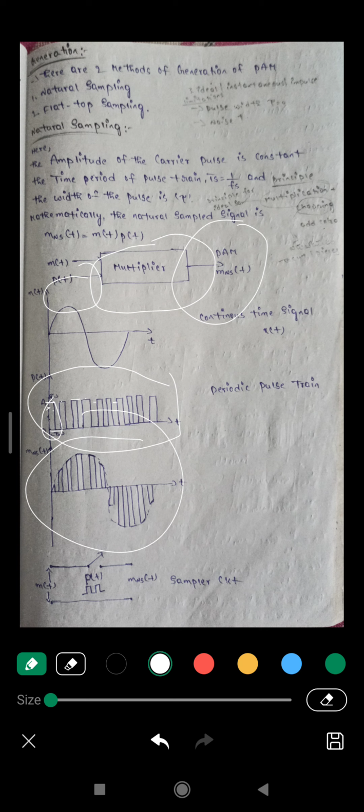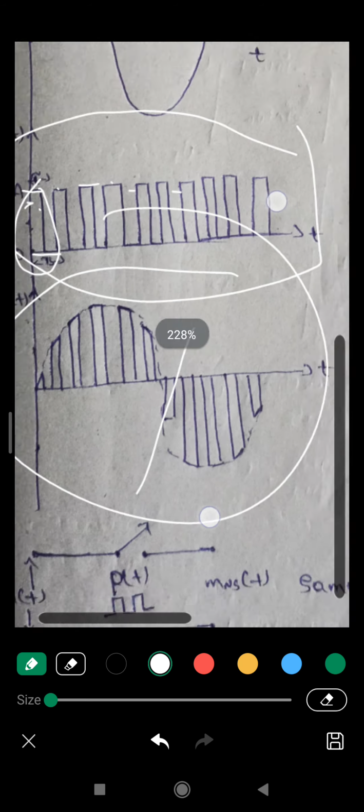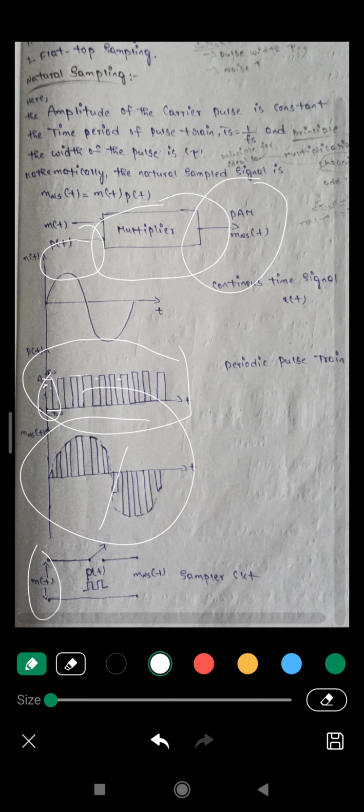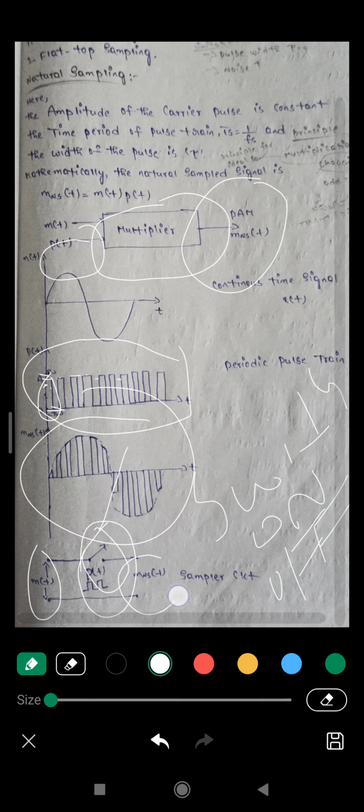For this natural sampling, the sampler circuit has the message signal as input and p of t is digital, so we use a switch. The switch we use here has only two conditions, either on or off. Our pulse carrier is also like that, either on or off. So for on or off conditions, for digital we use a switch as a pulse carrier and the output is the PAM signal.